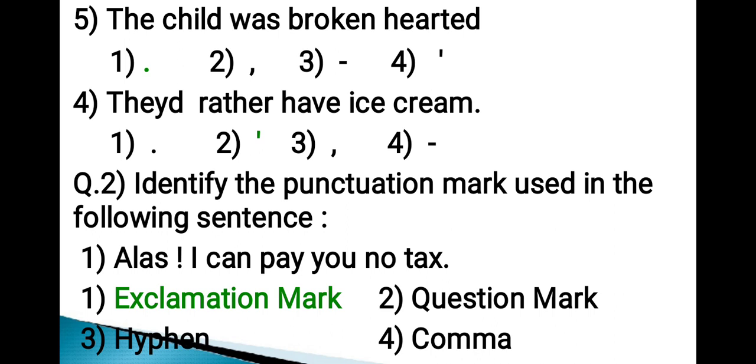Identify the punctuation mark used in the following sentence. And the sentence is, alas, I can pay you no tax. And options are exclamation mark, question mark, hyphen, comma. Out of these 4 options, option number 1, that is exclamation mark, is the punctuation mark used in the sentence. Hence, the correct answer is option number 1.